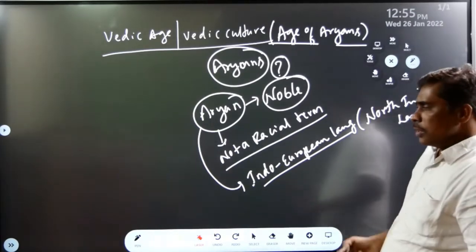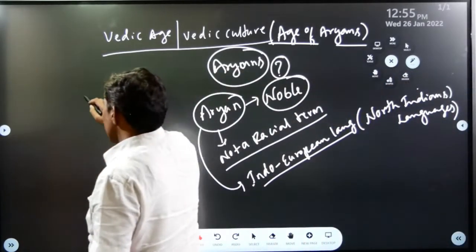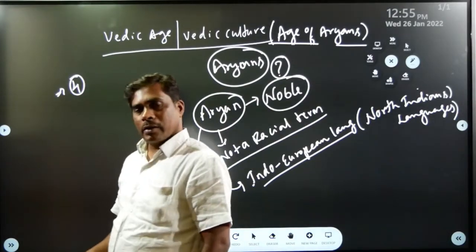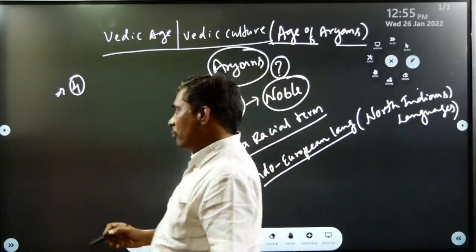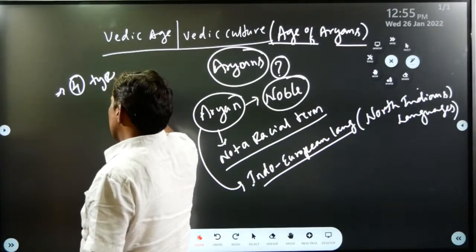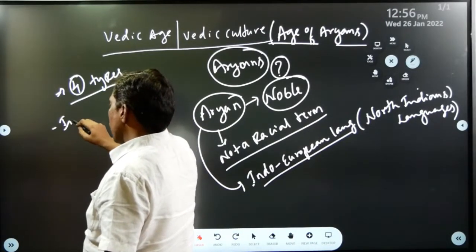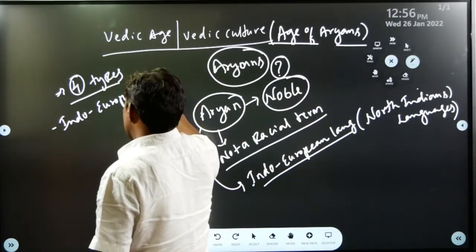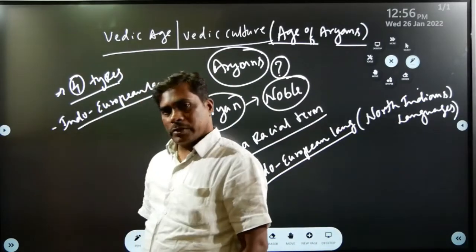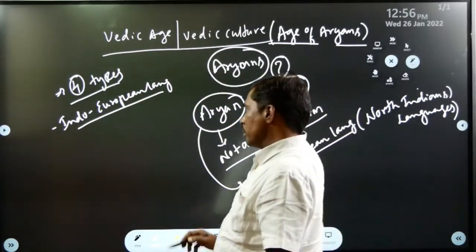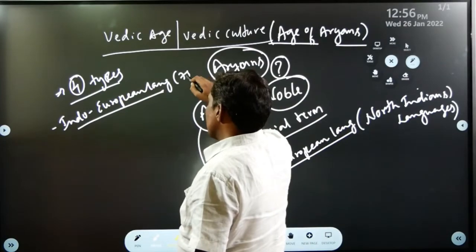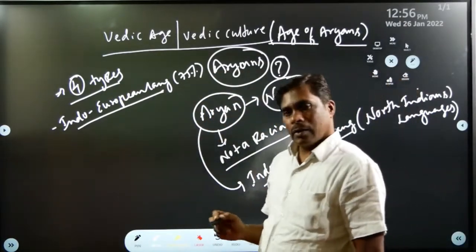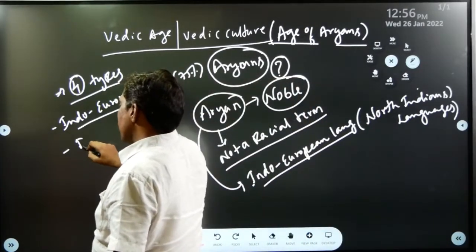See, the languages of India are divided into 4 types. First one, Indo-European languages. All North Indian languages are called Indo-European languages. Nearly 75% of Indian population speak this Indo-European language. And the second one, Dravidian language.